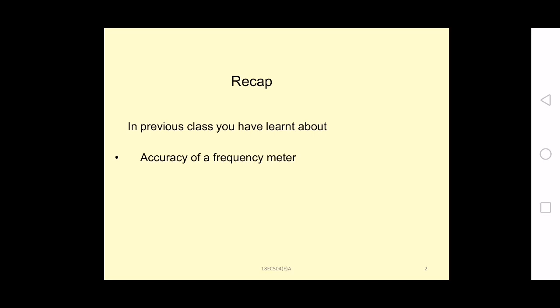By using that we are reducing the 1% error to 0.01%, so we are reducing the error by 1 by 100 times, which is far better compared to 1% in the case of lower frequency measurements using the digital frequency meter. So that topic we have already covered in yesterday's class.